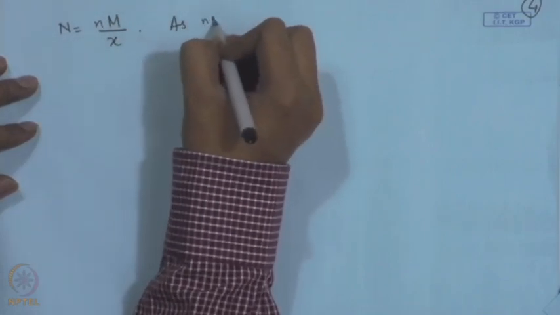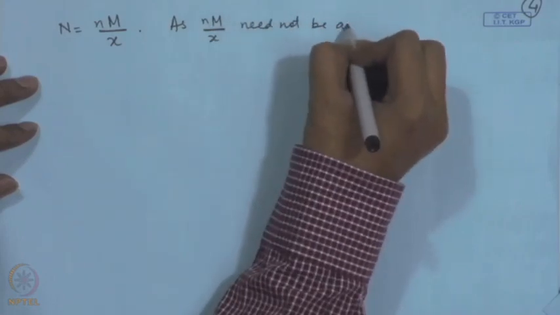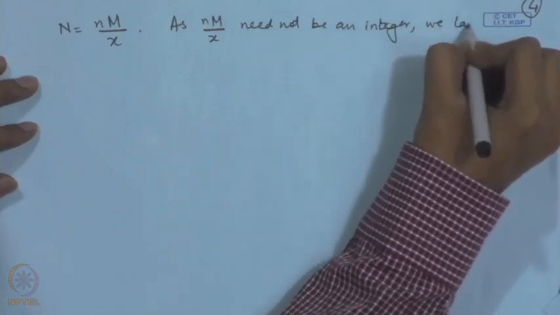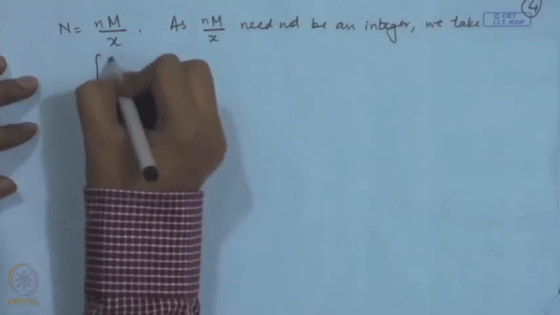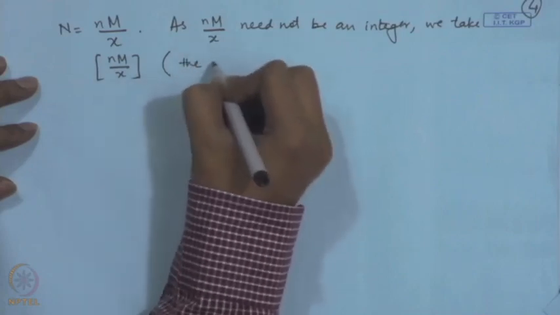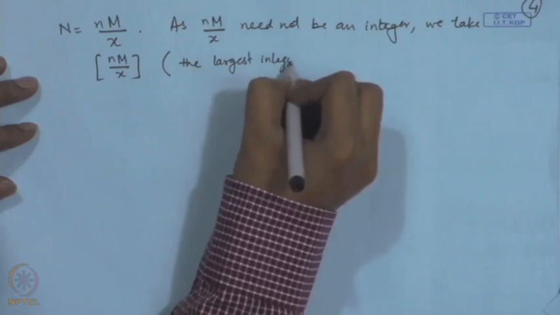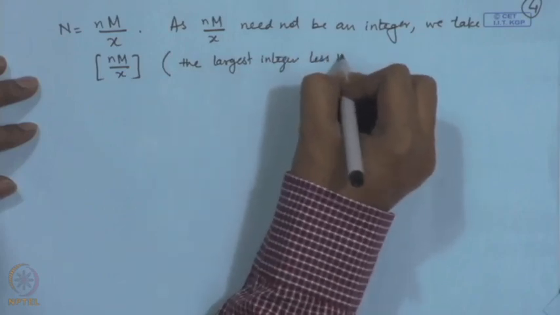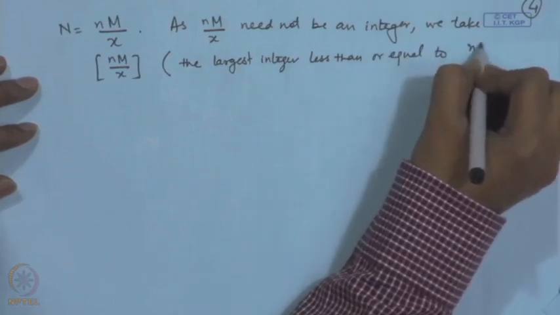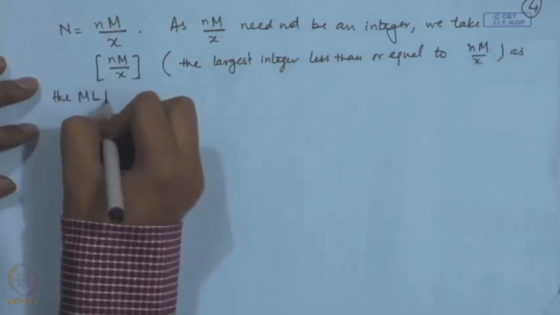As nm by x need not be an integer, we take the integral portion of nm by x, that is the largest integer less than or equal to nm by x, as the maximum likelihood estimator of n.